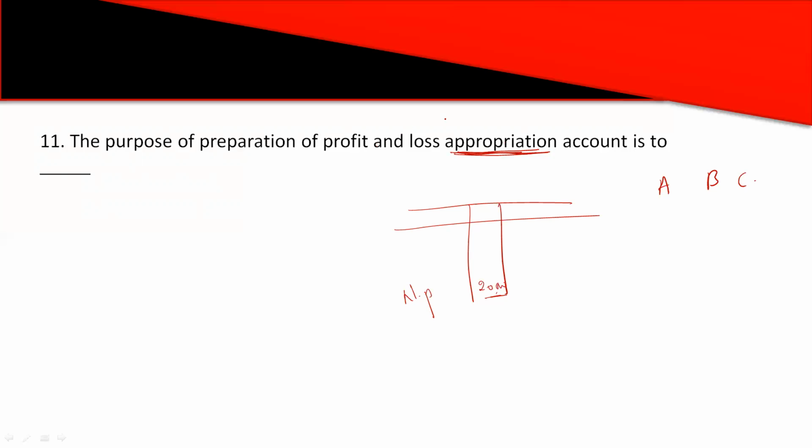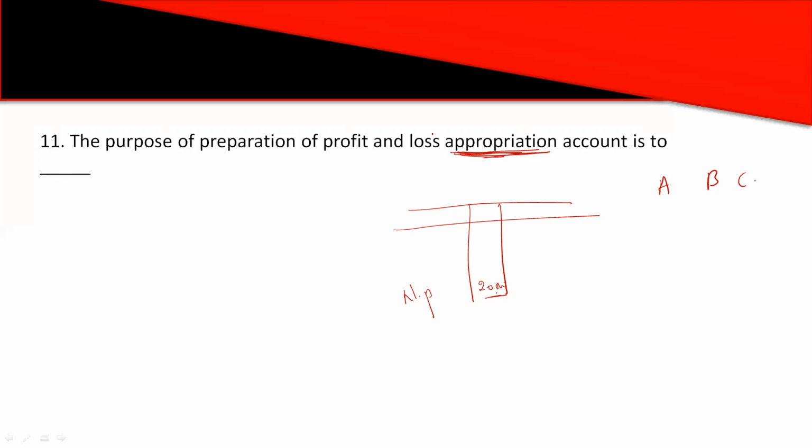In this account, certain more transactions will be done, like interest on capital will be given to partners and interest on drawings will be charged from the partners. Any salaries, commission, bonus, or any kind of remuneration to be given to partners will be taken in this account. So the transactions between the firm and the partners will be taken in this account, and at last we can find out the divisible profits.